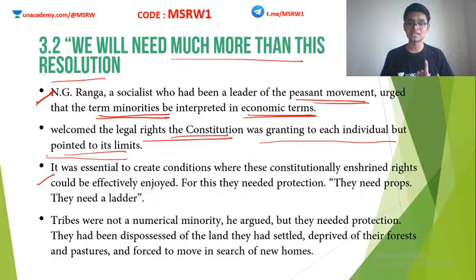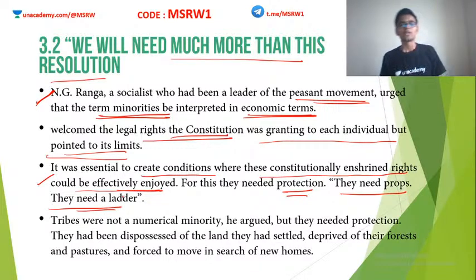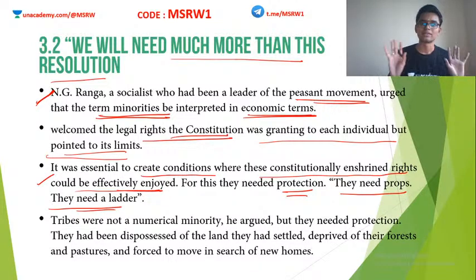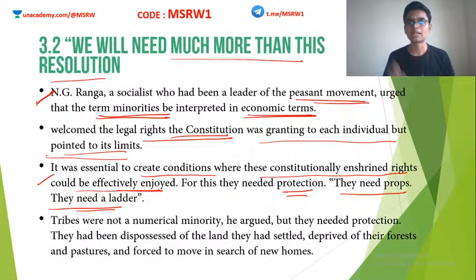Okay, so it was essential to create conditions where these constitutionally enshrined rights could be effectively enjoyed. For this, they needed protection. They need props, they need a ladder. Okay, you are giving these rights to everybody. That is true. That is fine. Article 15, Article 14 are all for all Indian citizens. That is correct. But you have to make sure that there are conditions in which these things can actually happen.